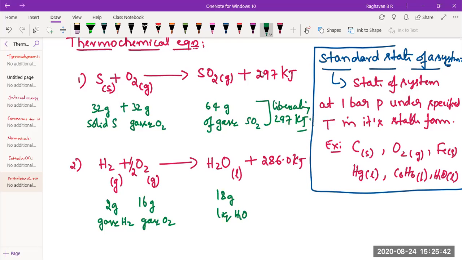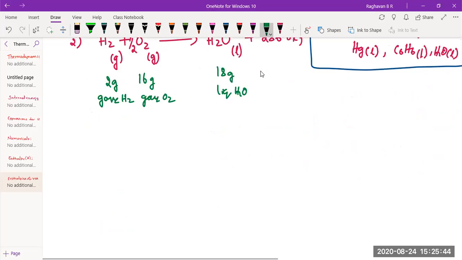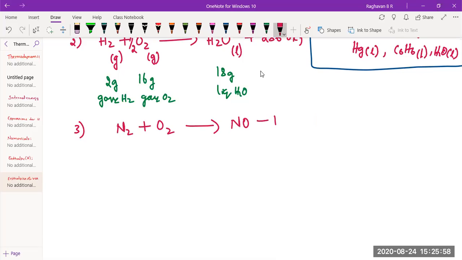Okay. So these are the things. Let me take one more example. N2 plus O2 giving rise to 2NO minus 180.1 kilojoules. Now, people have to tell me, is it a balanced chemical equation? Is it a thermochemical equation? No.